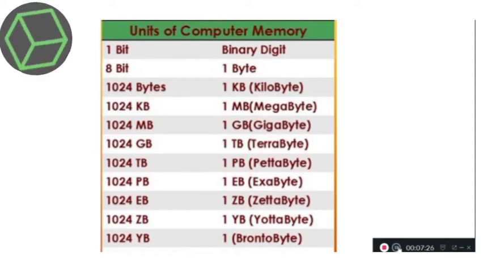And 1024 yottabytes is equal to 1 bronobyte. 1024 bronobytes is equal to 1 geobyte.